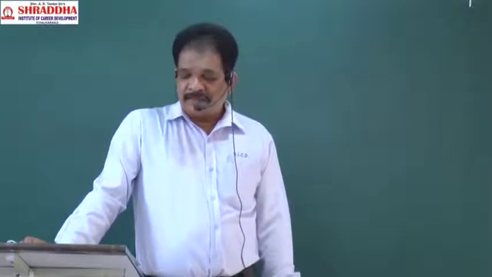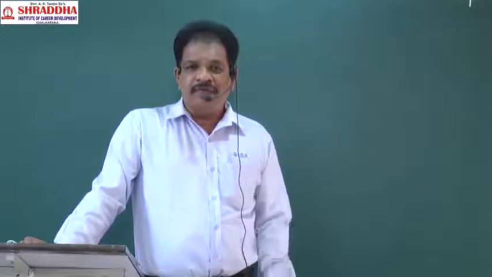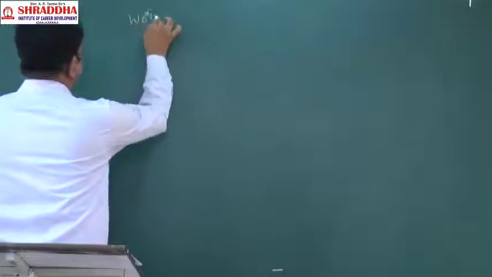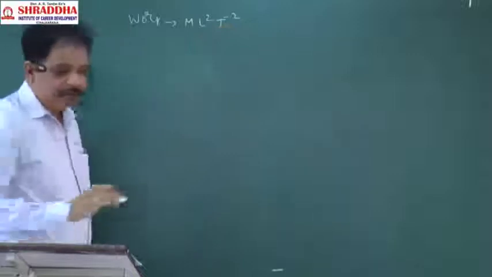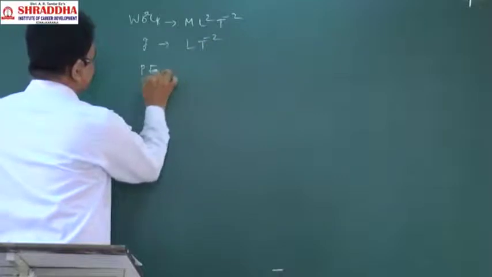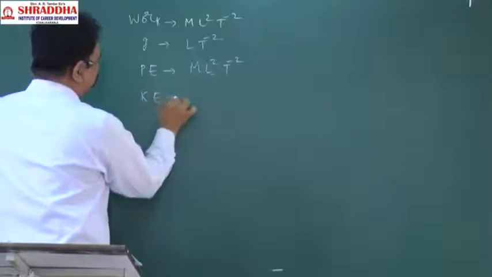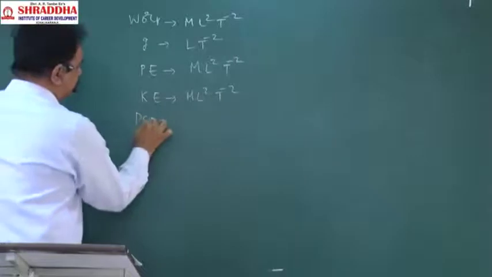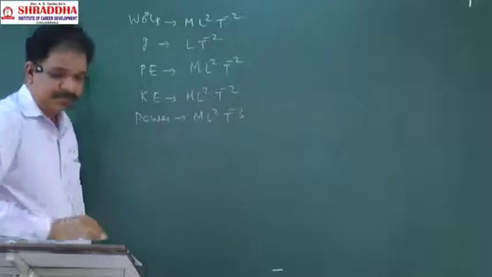In this lecture, we wrote the dimensional formulas of 20 quantities. I will write them simply. Work, M L square T power minus 2. Next, acceleration due to gravity, L T power minus 2. Potential energy, M L square T power minus 2. Kinetic energy, M L square T power minus 2. Power, M L square T power minus 3.